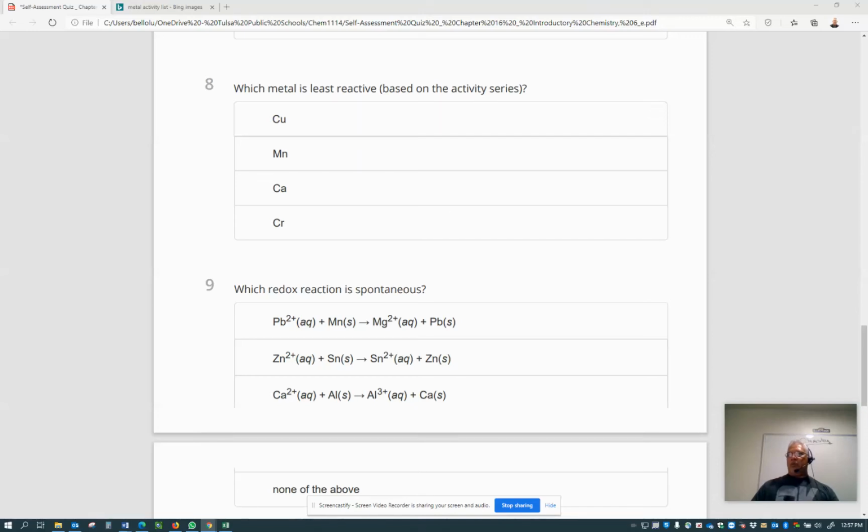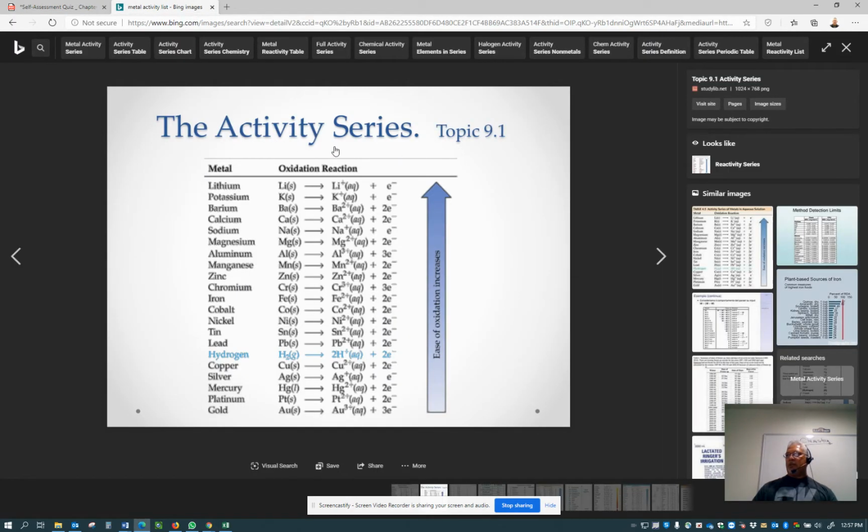Okay, question number A is related to the reactivity of different metals. As you can see on the list of the metals, they gave you copper, manganese, calcium, and chromium. In order to answer this question, you need to go to the metal activity series, this one that you have here.